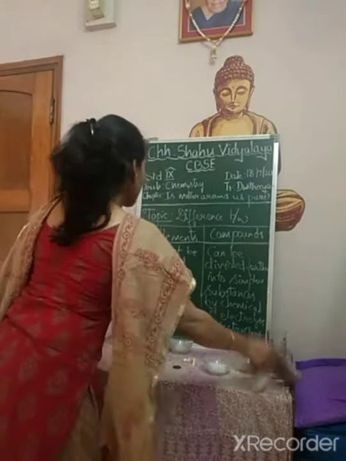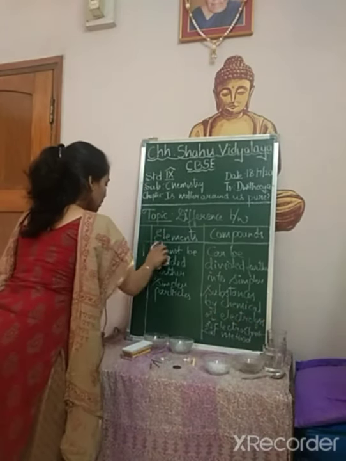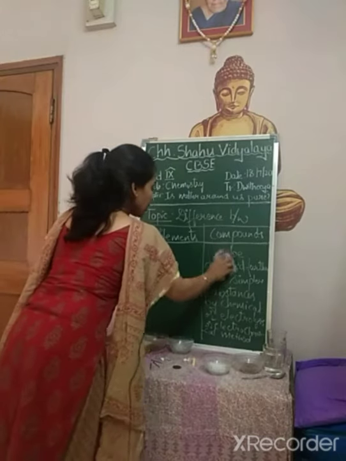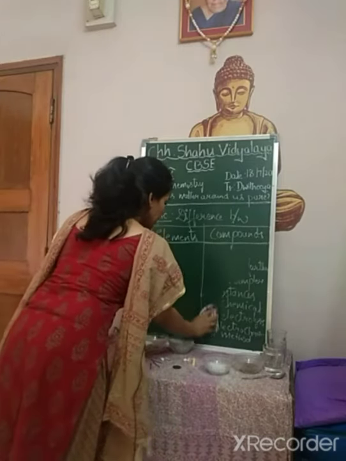One more difference is the examples of elements and compounds. What are the examples of elements and compounds?